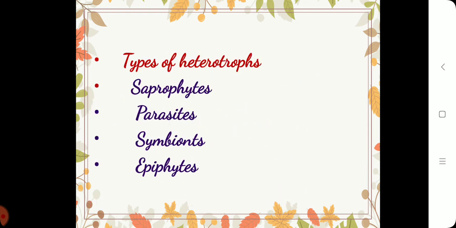We are going to study about other types of heterotrophs. First one, saprophytes. Second one, parasites. Third one, symbionts. And fourth one, epiphytes.